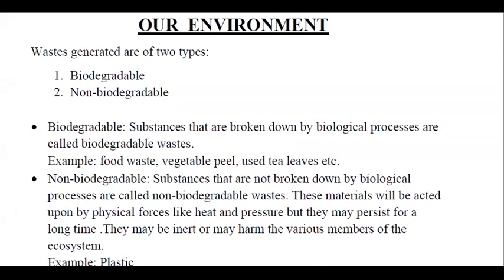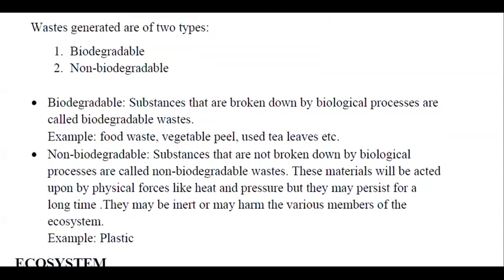The wastes that are generated are usually of two types: biodegradable and non-biodegradable. The biodegradable substances are those that are broken down by biological processes. They can be the food wastes, your kitchen waste, vegetable peel, used tea leaves, etc. Then what are these non-biodegradable wastes? The substances that are not broken down by biological processes are called non-biodegradable wastes.